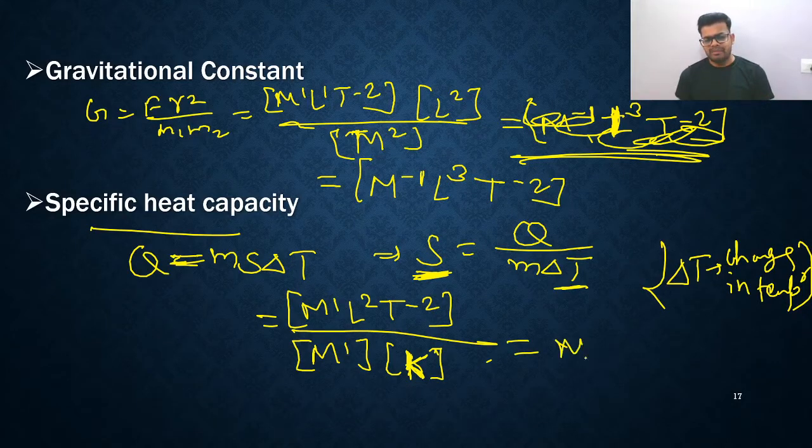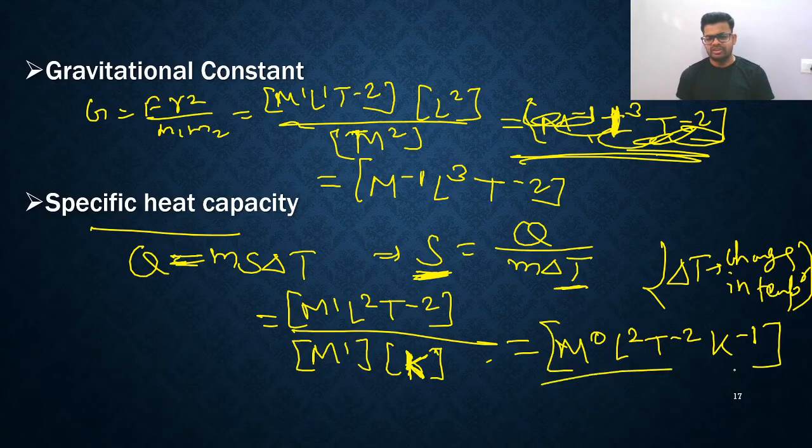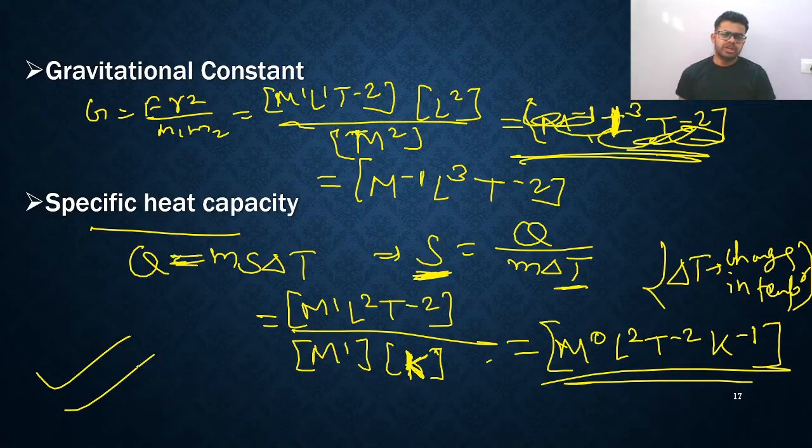You will get M raised to 0, because M1 cancels, L raised to 2, T raised to minus 2 and K raised to minus 1. This is the final answer you need to remember: M0, L raised to 2, T raised to minus 2 and K raised to minus 1. So this is the specific heat. You need to remember the very basic formula.